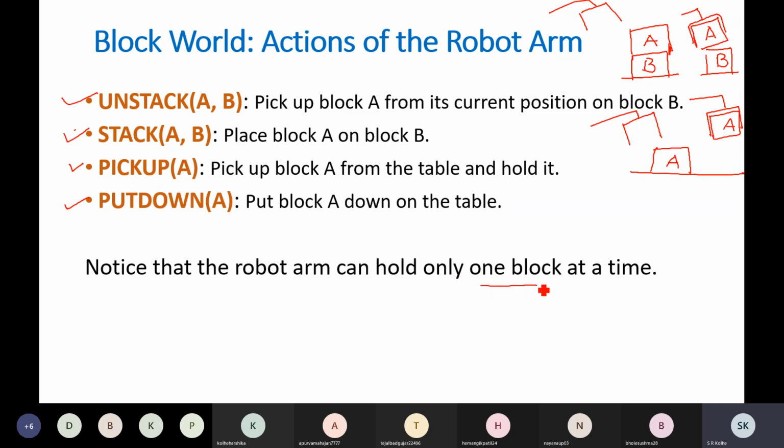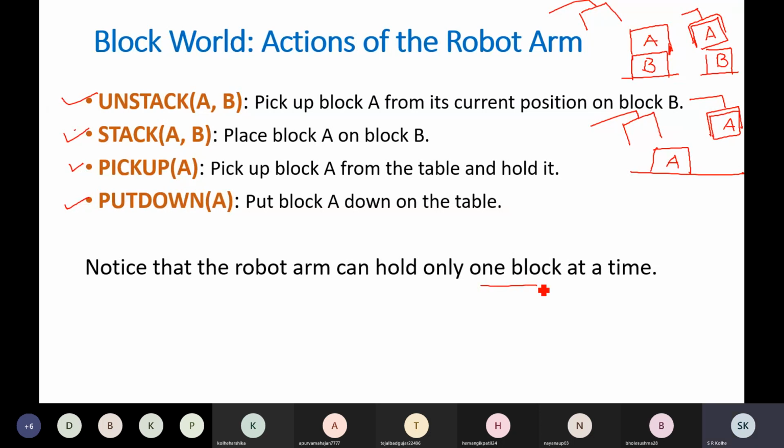So only these 4 operations the robot arm can perform: unstack, which will pick up block A, stack, which will place block A, pick up A, which will pick up block A from the table, and put down. What is the difference between unstack AB and pick up A? Unstack will pick up a block from another block, and the pick up operation will pick up a block from the table.